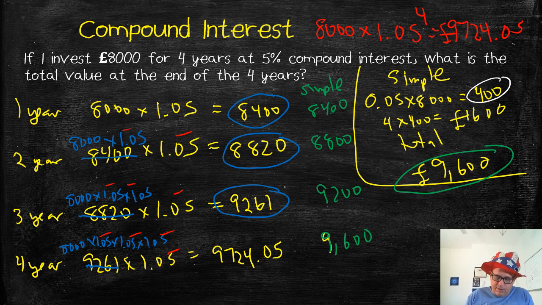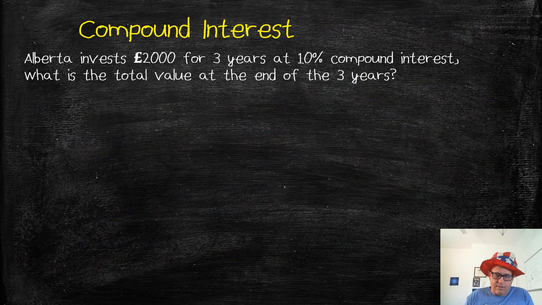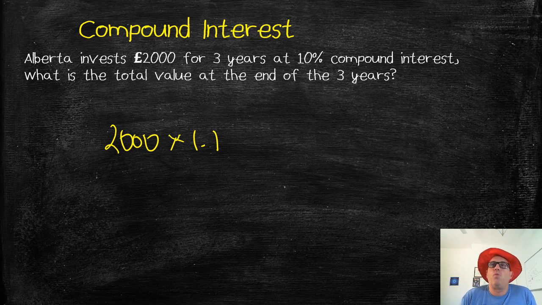Okay, let's go look at another problem then. Alberta invests 2,000 pounds for 3 years. What's the total value at the end of 3 years? Again, we can do the shortcut here. 2,000 pounds, investing 3 years at 10% compound interest. What's my multiplier? My multiplier is 1.1, right? That's 10%. 100% plus 10% is 1 plus 0.1, to the power of 3 for 3 years. All I need to do is put that in my calculator.